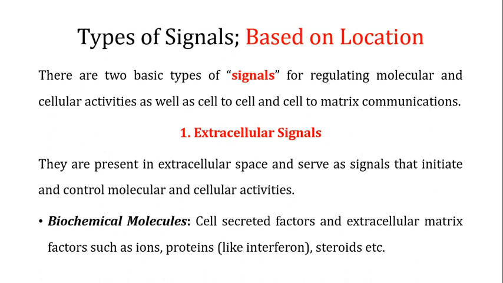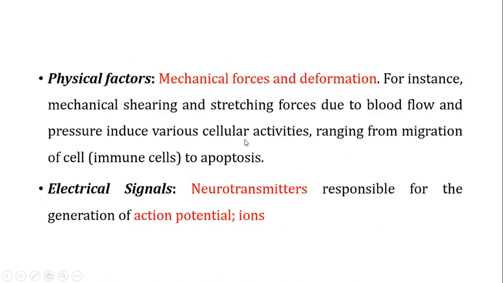There are different subtypes of these extracellular signals. One of the subtypes is called the biochemical molecules, and the cell secreted factors and the extracellular matrix factors such as the ions and the proteins, for example the interferons and the steroids, are included in these biochemical molecules, which are extracellular signals.